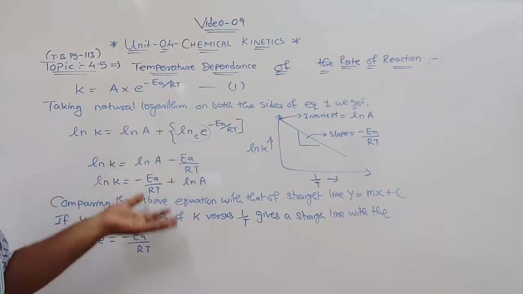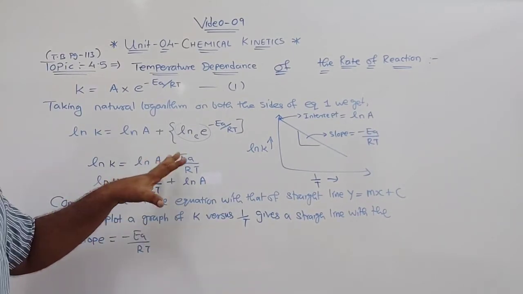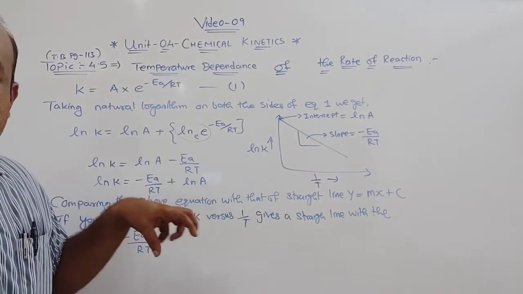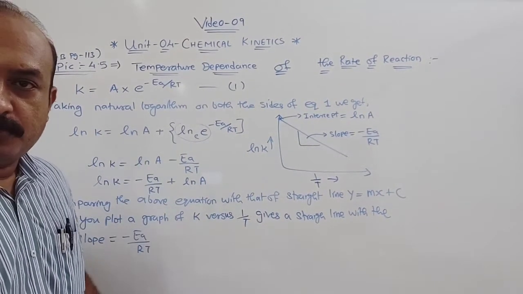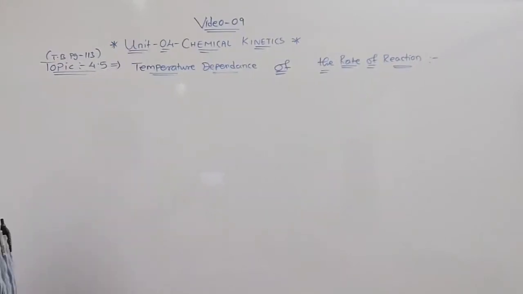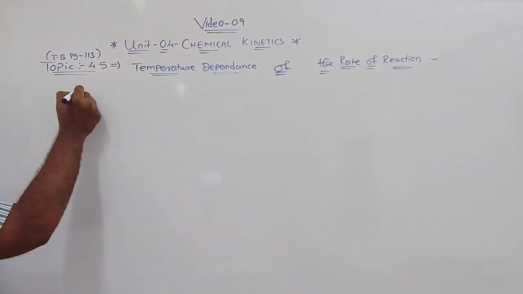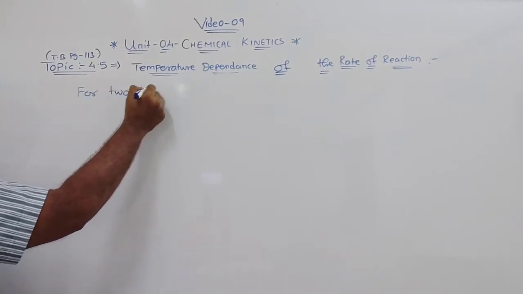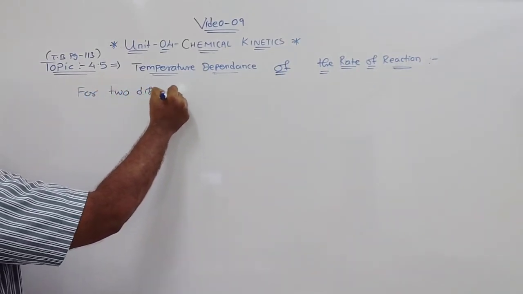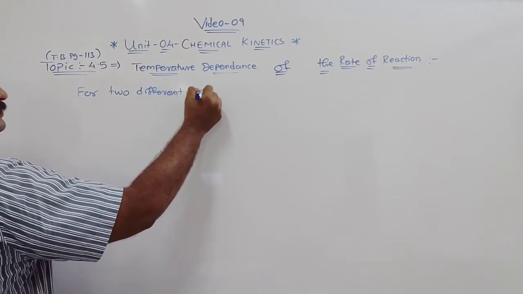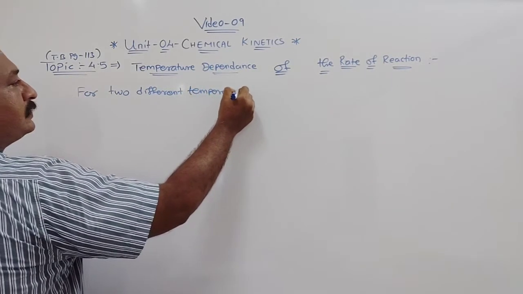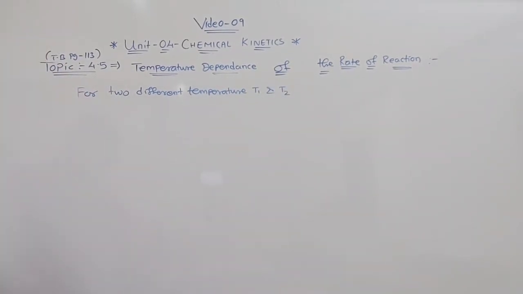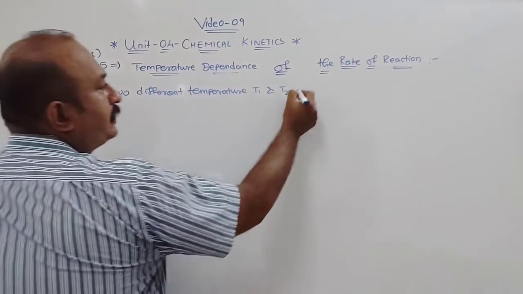Okay. Now the another part of this equation, I will rub this part. The another part is at two different conditions, that is at temperature T1 and temperature T2, that we are going to discuss. Now you can see, for two different temperatures T1 and T2, the equation 2.